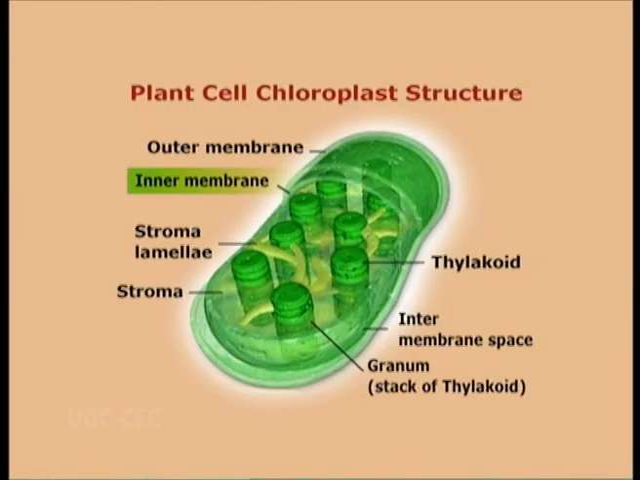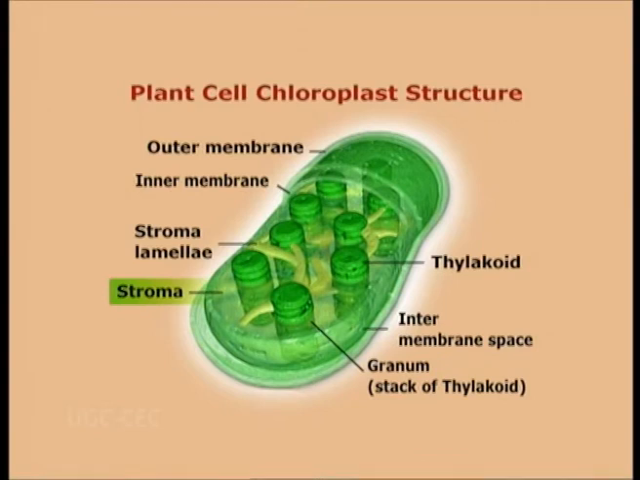The space enclosed by the inner membrane, which contains a fluid and a network of tubules and hollow discs formed of a membrane, is called the stroma. The spaces inside the membranous tubules and discs are called thylakoids. The discs that occur as stacks are called grana. At this site, the chlorophyll actually traps the solar energy.